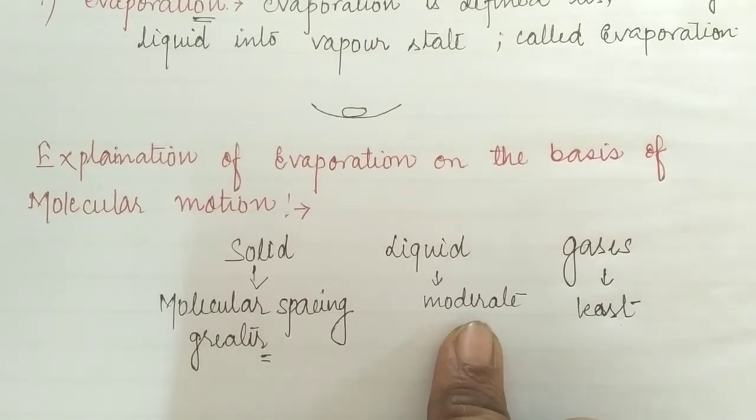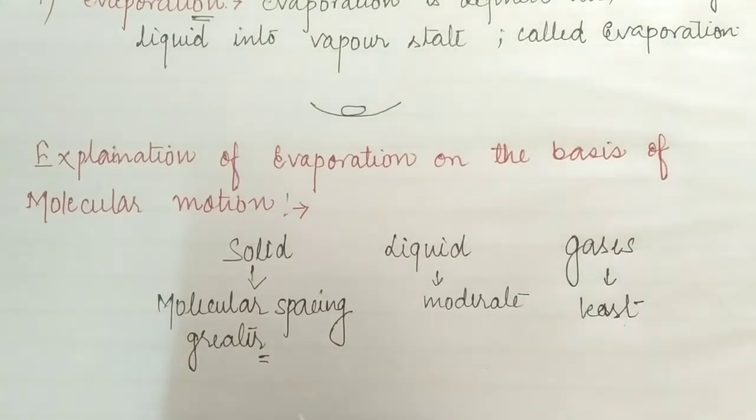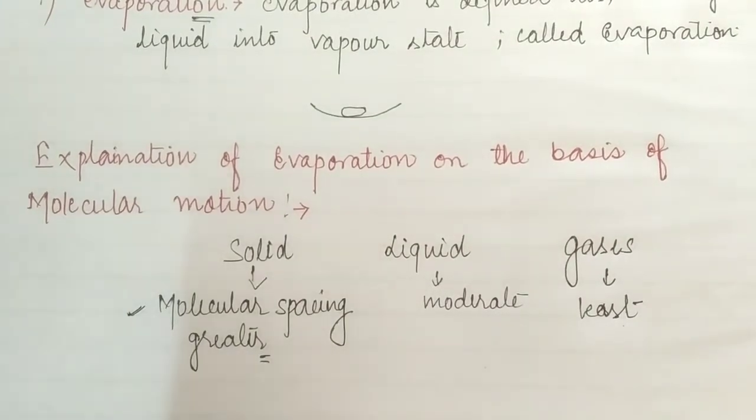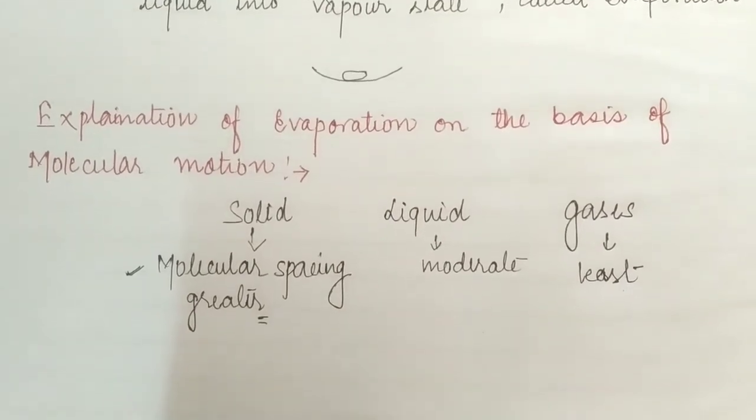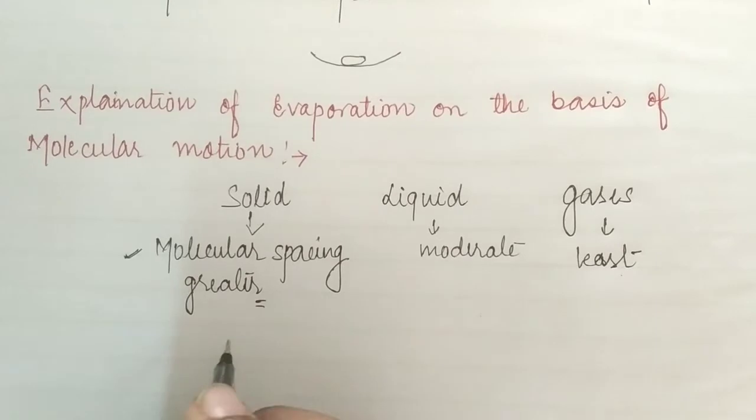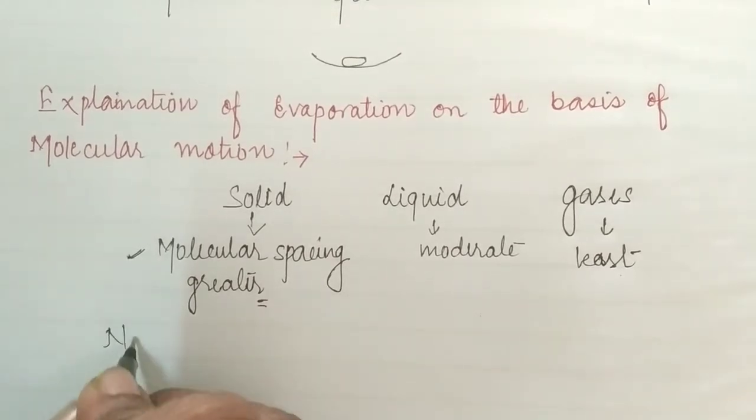So it is very difficult to break a solid into small pieces. Why? Because the intermolecular spacing between the molecules of a solid is very small, so the force of attraction will be larger. Okay students, whereas in order to break, I am writing here as a note: